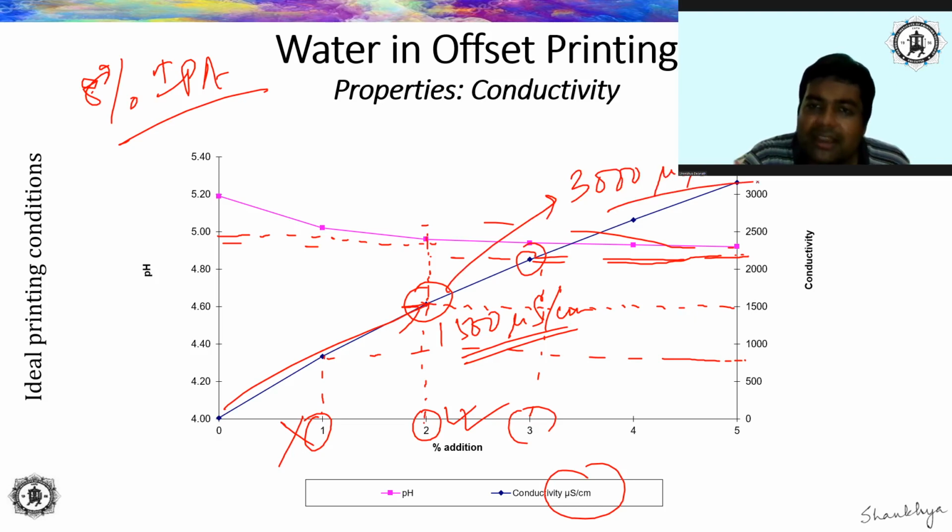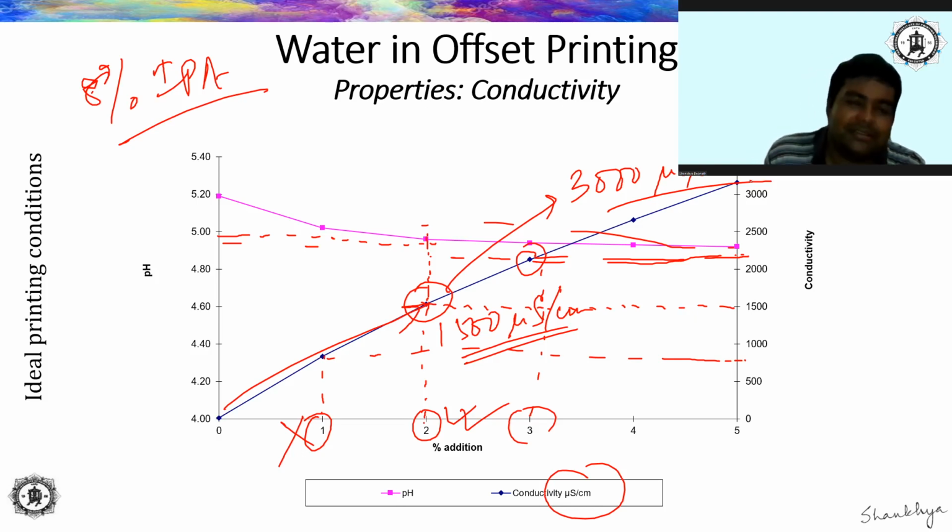So you might ask, okay sir, but mind you, I have not added any other IPA or any other fount to this, or replenished or replaced anything. The machine is operating using the same fountain solution as I made on day 1 of the month. So you might ask, why is this happening? I have not added anything, I have not replenished anything, so why is the conductivity going on increasing?